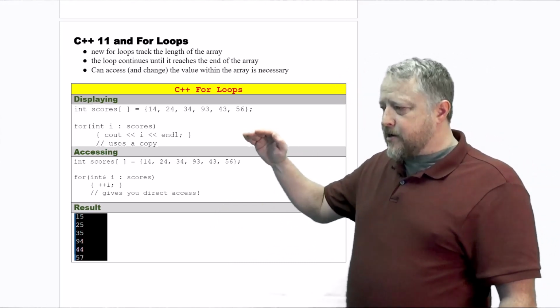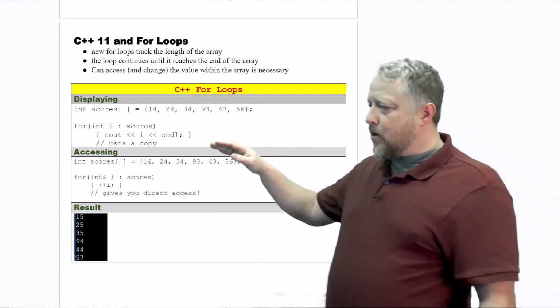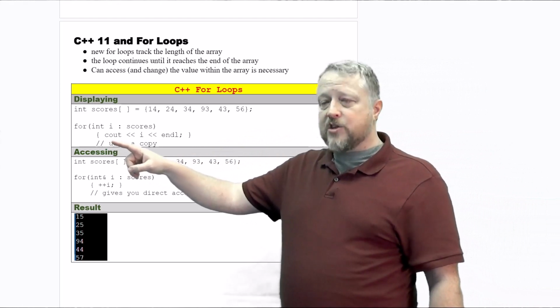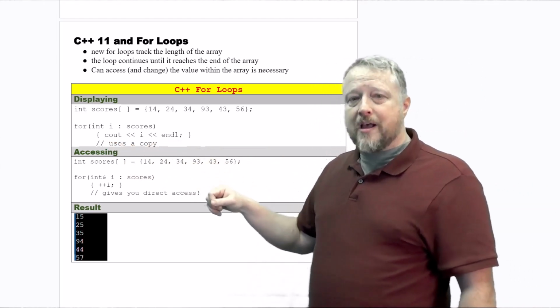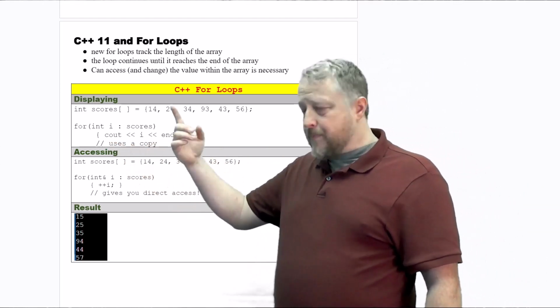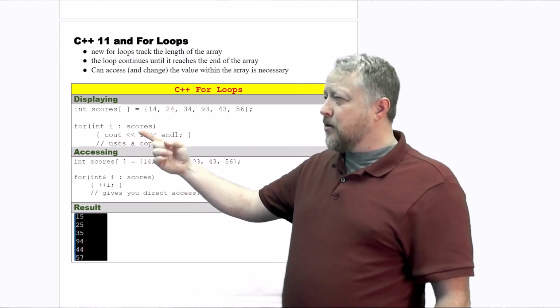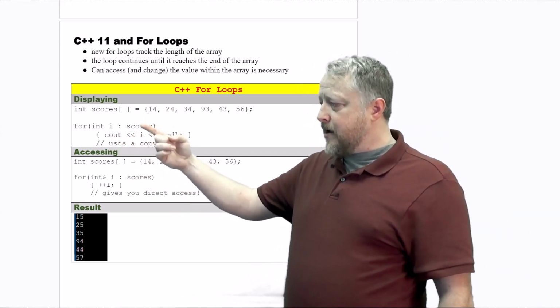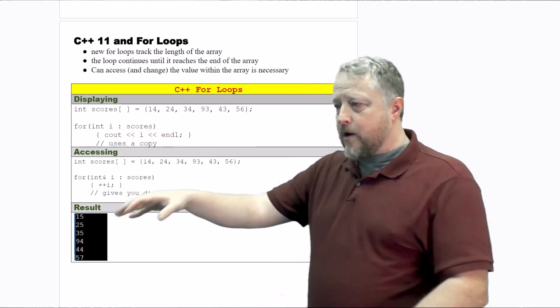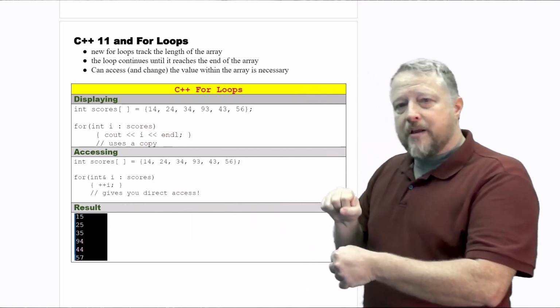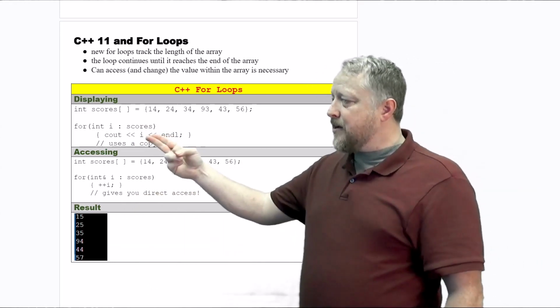On this particular block that I'm looking at here, what I'm showing you is an easy way of displaying the values in that array. This is an update from C++11 where I have int i, and yes, that's a colon, scores, the name of the array, and it'll go through and pick one at a time the elements from scores and display it as i.